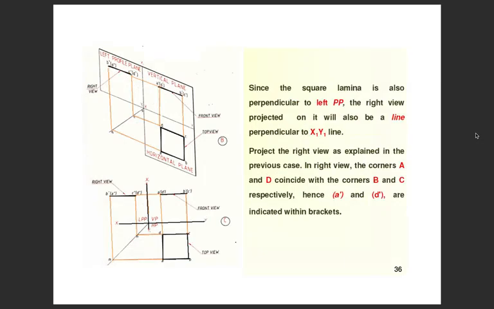Since the square lamina is also perpendicular to the left profile plane, the right view projected on it will also be a line perpendicular to the X1, Y1 line. Project the right view as explained in the previous case.